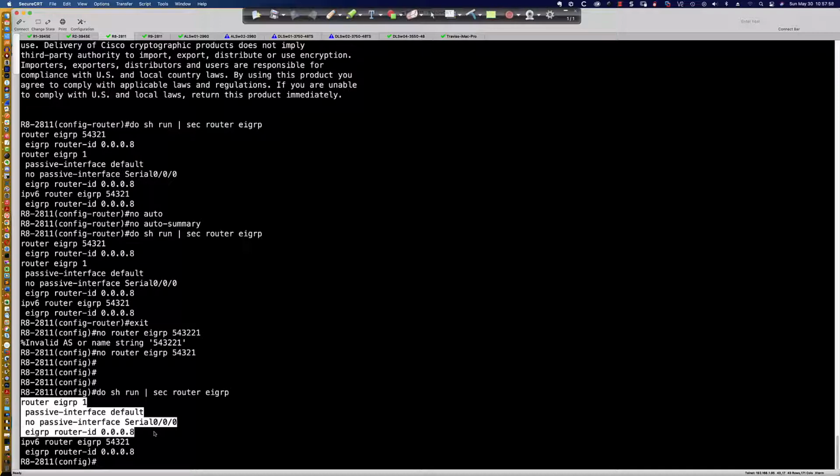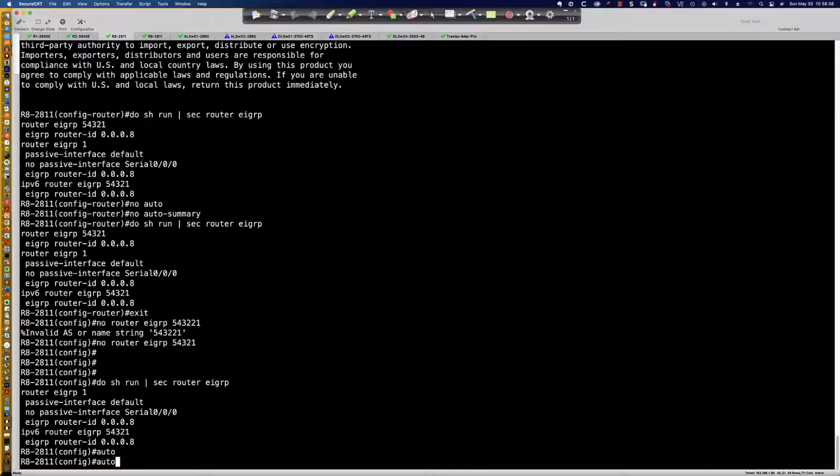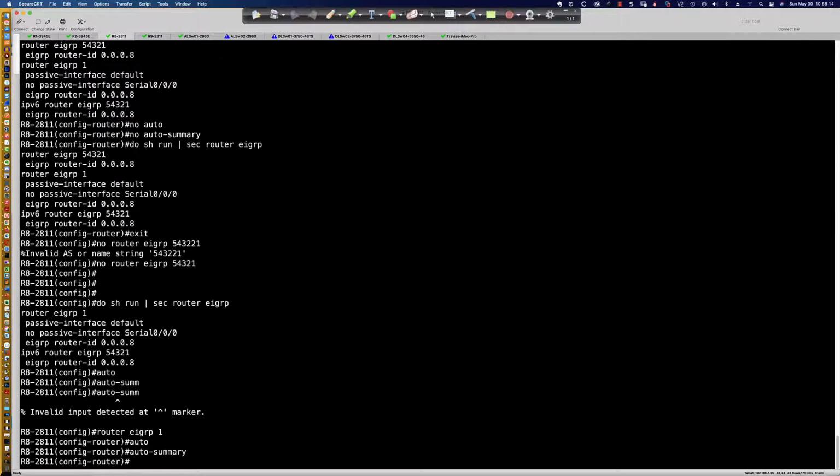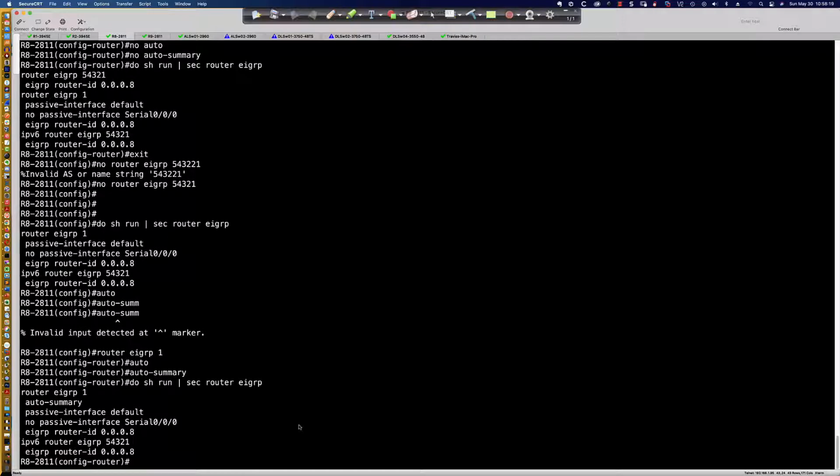So we say no auto summary, but it doesn't show up here. Why? Because it's a default, right? If I said auto summary, and sorry, let's get back into router EIGRP 1. If I said auto summary, and then we said do show run, pipe it to section router EIGRP, auto summary does show up, right?